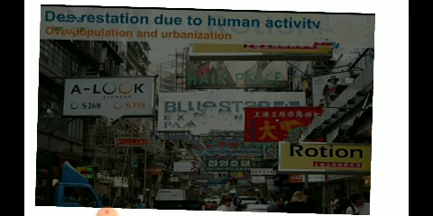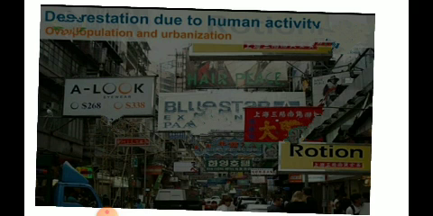Yes, the cities are being developed. As the cities are being developed, human beings need places to live, so they accommodate more and more space, and trees have been cut down to make buildings and to make roads. Understood? So this is one of the causes.